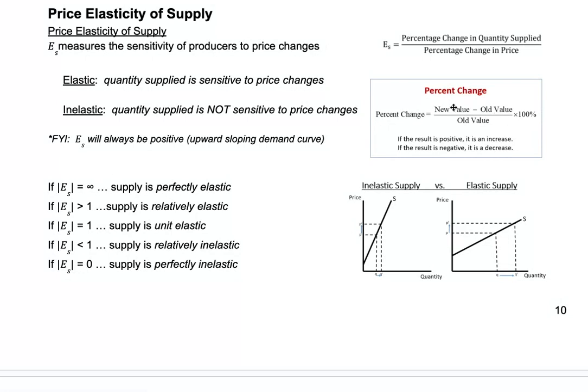If you take the new value minus the old value, divided by the old, times 100, that'll tell you the percentage change. So if price went from 10 to 12, you'd say 12 minus 10 divided by 10, and that ends up being 20%.